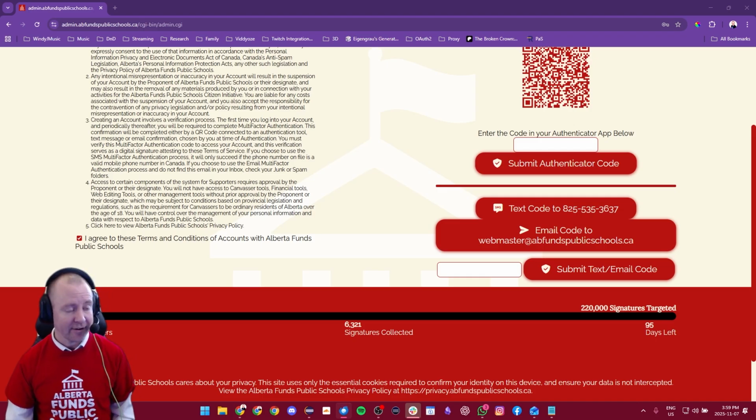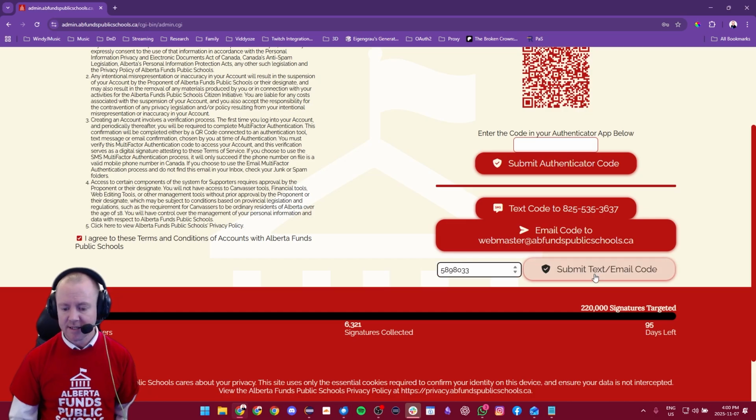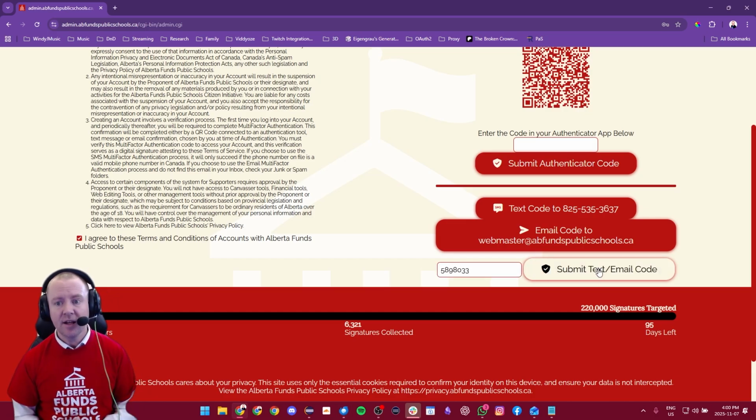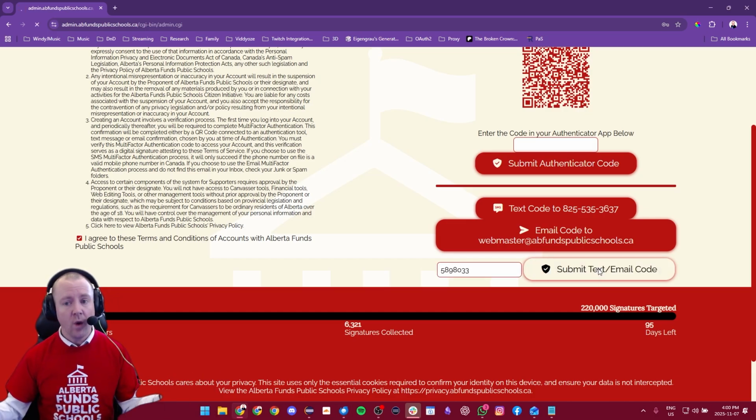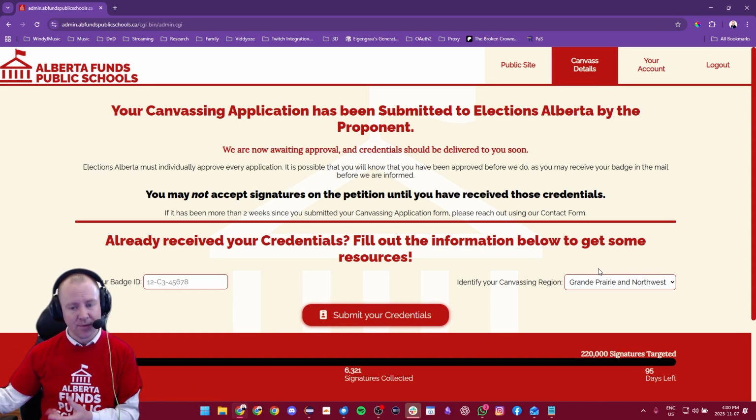Aha, and there it is. So we now have my little code. I'm going to plug it into the system, hit the submit button, and then I should be voila-ing into my account, and huzzah, I have indeed done so.